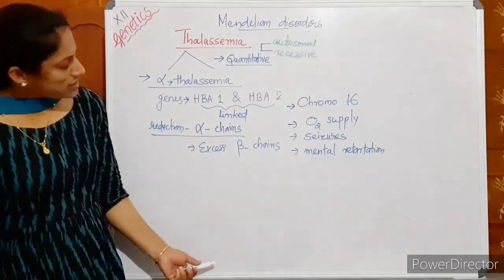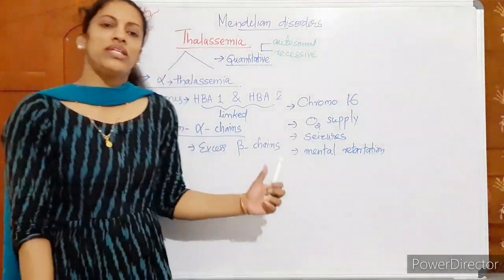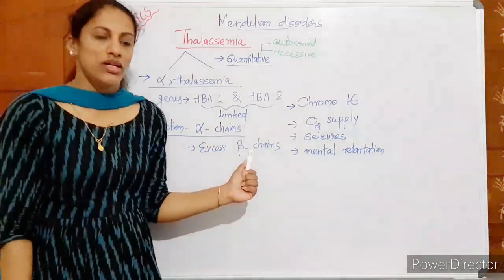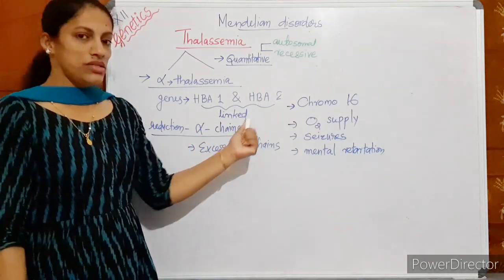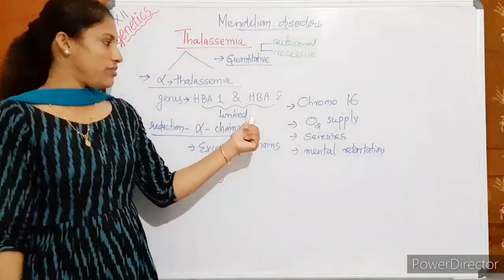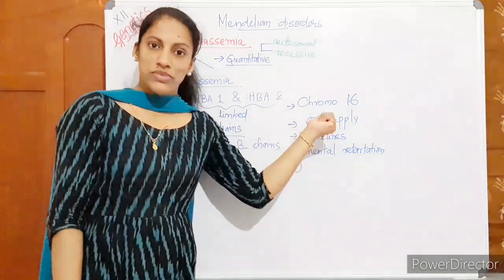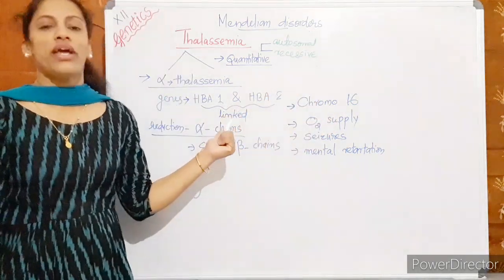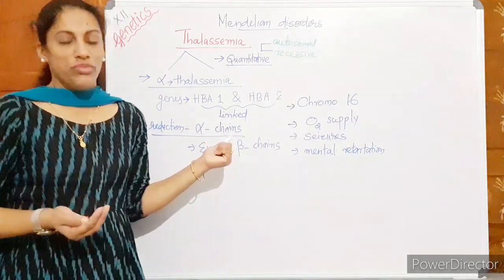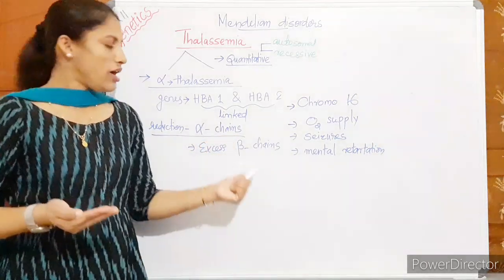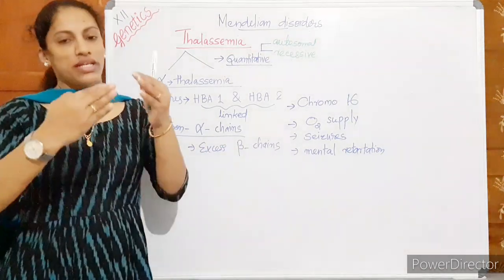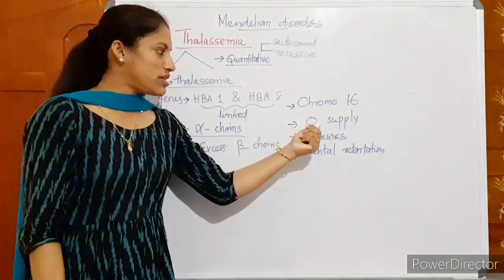So these are the major problems of alpha thalassemia. Beta thalassemia also creates the same type of problem, but the genetics is slightly different. Is alpha thalassemia clear for you? Mutation of these two genes. These two genes are linked genes, therefore if one is mutated, there is a chance the other also gets affected immediately. Then these are all located on chromosome 16. If they undergo mutation, HB is not normal. Now, enough hemoglobin cannot be formed because beta chains may be okay in number, but alpha chains are reduced in synthesis. So, reduction in synthesis, reduction in HB amount, reduced oxygen supply.